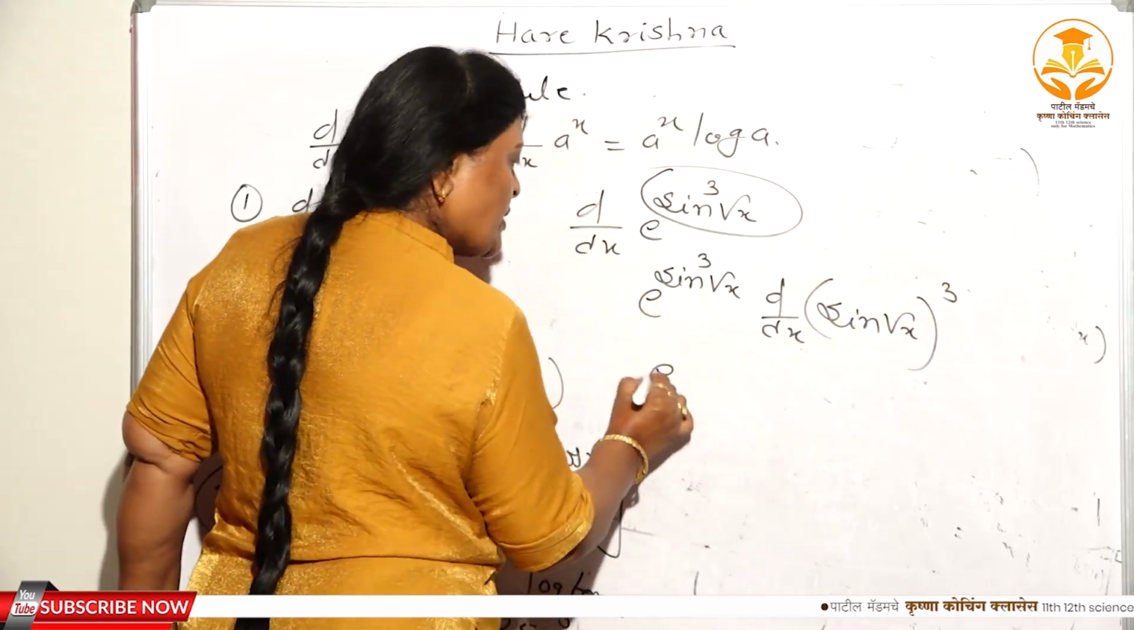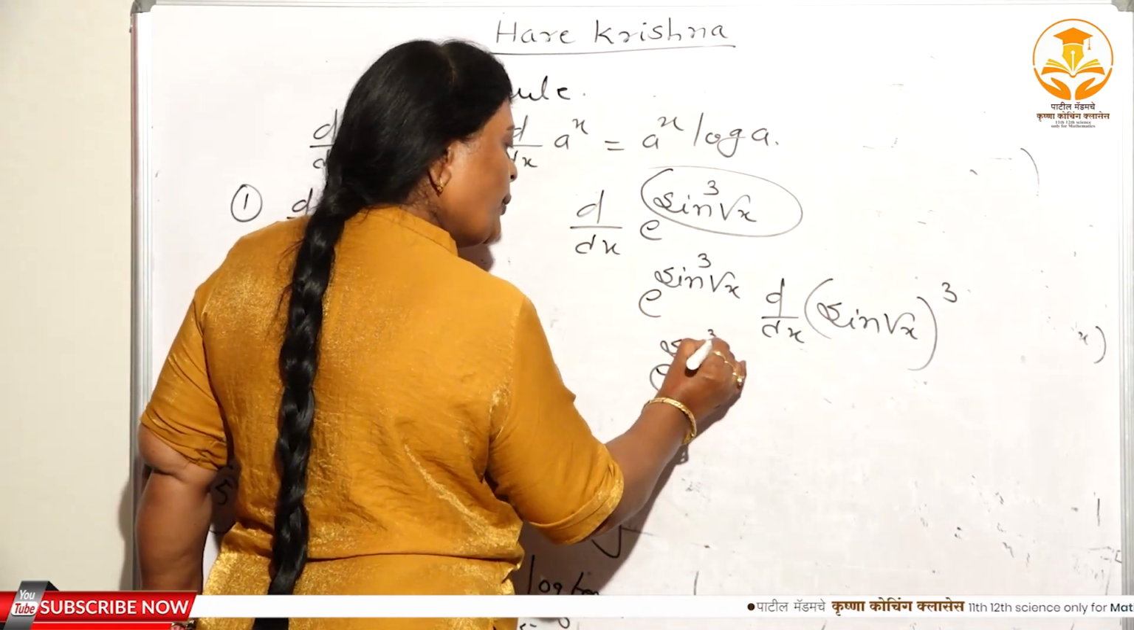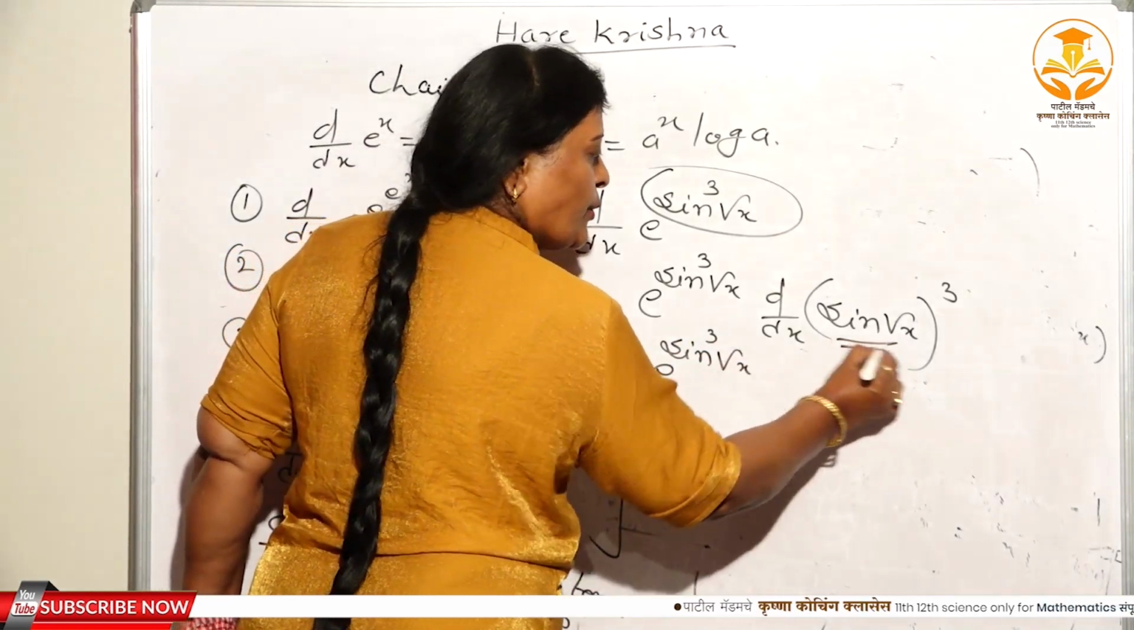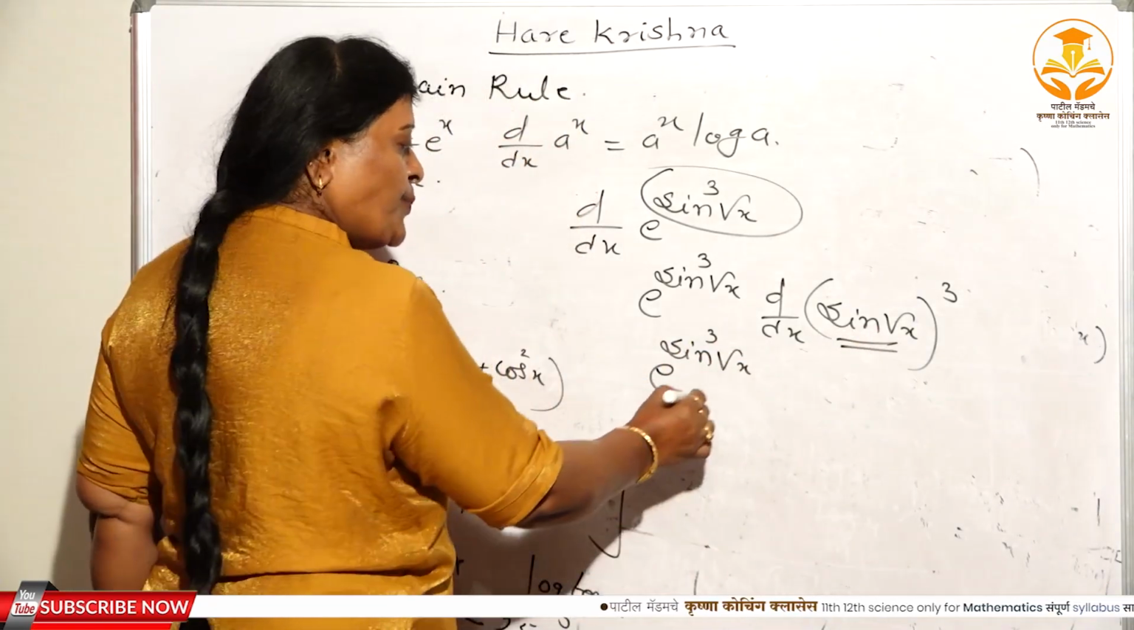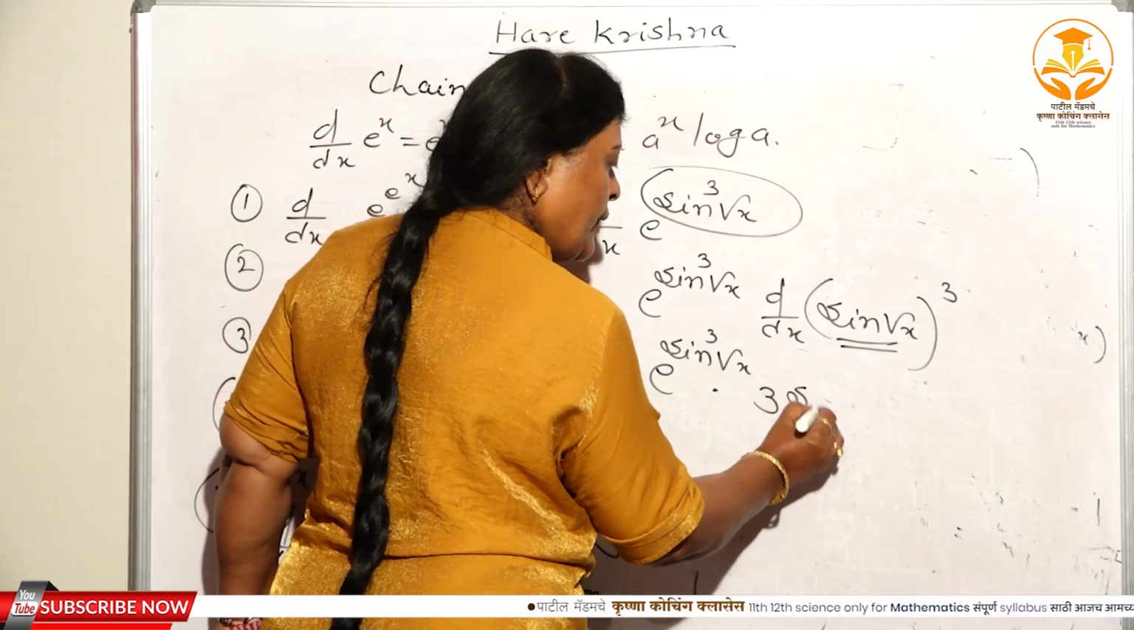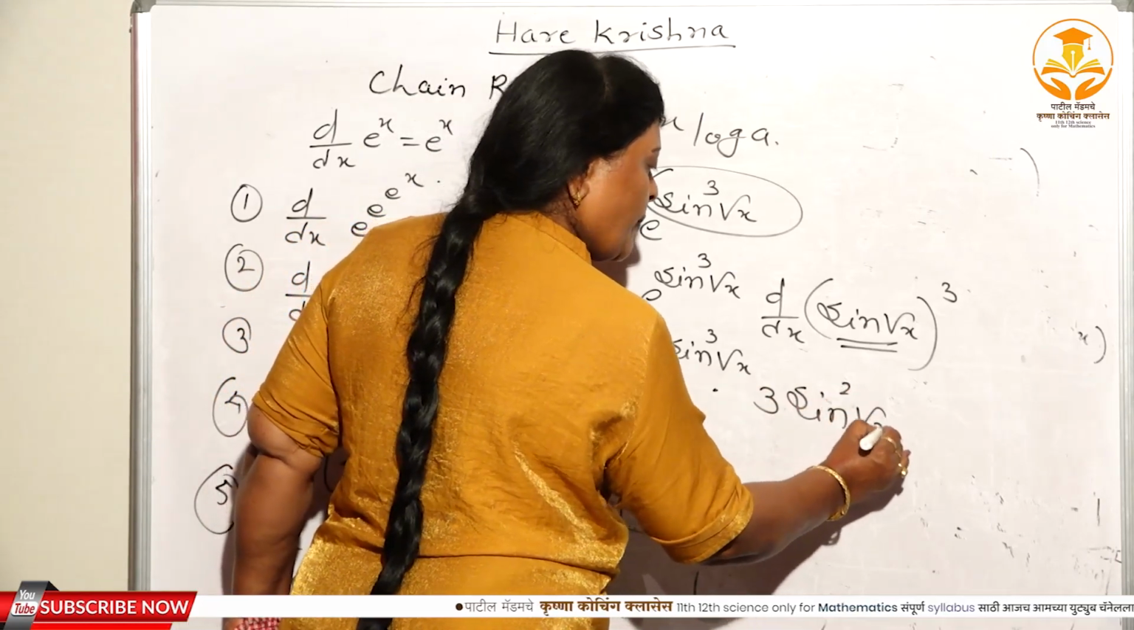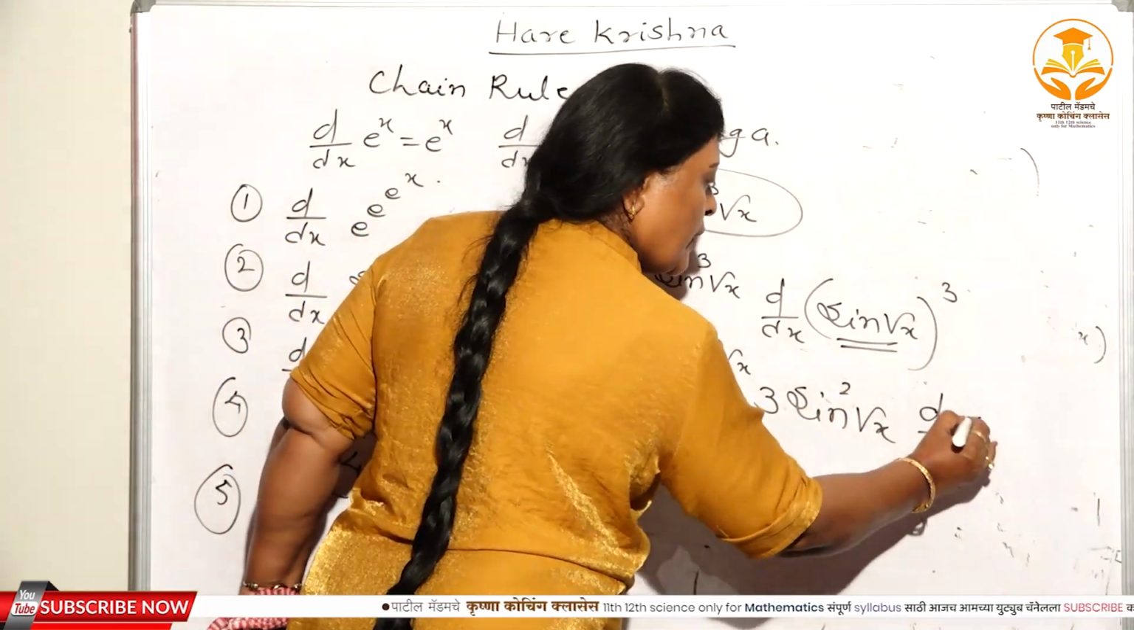Now e raised to sin cube root x. Here again you have to substitute u. u cube has derivative 3u square, 3 sin square root x. Again d dx of sin root x.